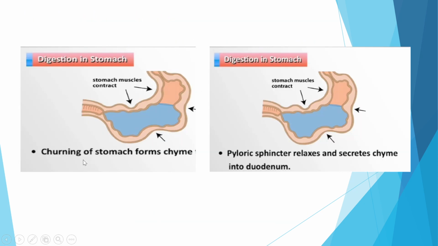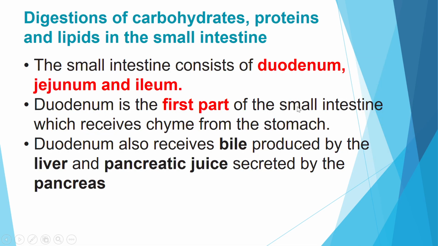Next, this is what you can see, churning of the stomach. After eating, this stomach is actually not static, but moving, and not moving from left to right, but the movement is called churning, to form a semi-fluid known as chyme. So the stomach muscles contract, the pyloric sphincter relaxes and releases the chyme into the duodenum. When these muscles relax, this chyme will move on to the next compartment, which is the small intestine. So this is how it goes.